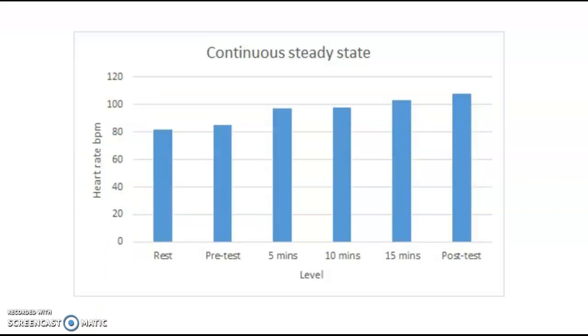This graph shows an athlete's heart rate during continuous steady-state exercise. Every time the intensity increased, the heart rate did correspondingly. This is so the heart could pump enough oxygen into the muscles that needed it. After a training program, an athlete's heart rate should decrease, as their blood will have more red blood cells and their left ventricle should be slightly thicker.